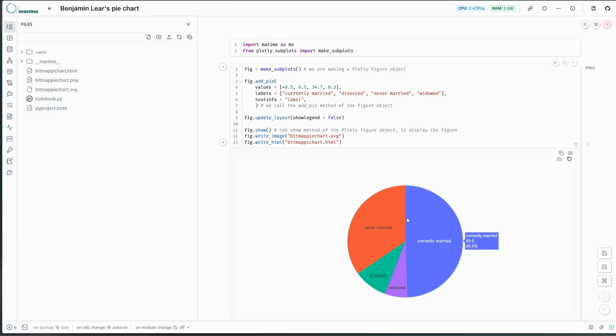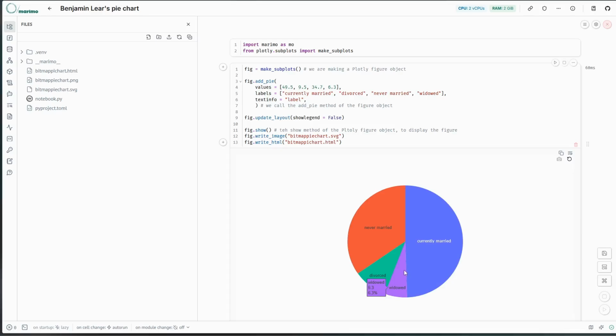You could say, in Pennsylvania, less than a quarter of people are no longer married, implying that they were currently or had been married in the past and then either divorced or widowed. We could try to say that over a quarter of Pennsylvanians have never been married. I think for me, maybe what I'll say is the majority, the way you want to say this, of Pennsylvania residents have been married at least once. So they're either currently married or they were married and they're now divorced or widowed. So let's go ahead and add that title.